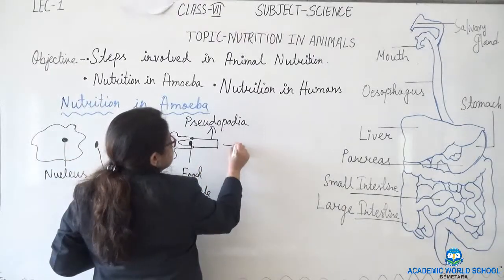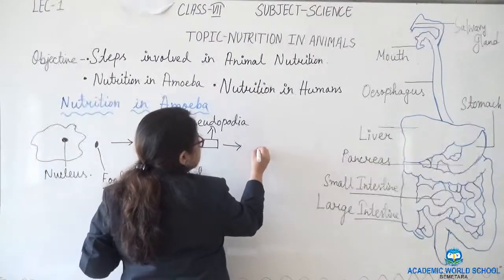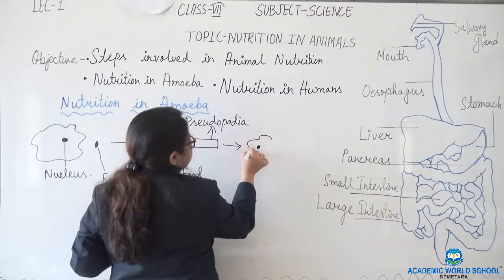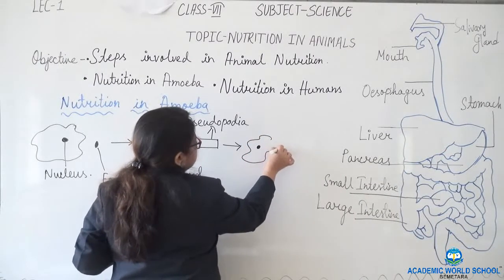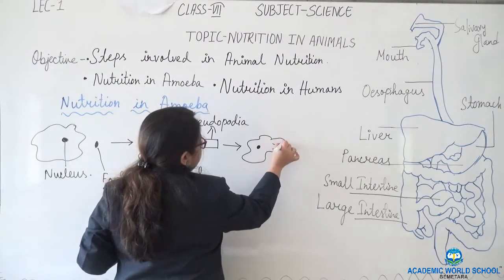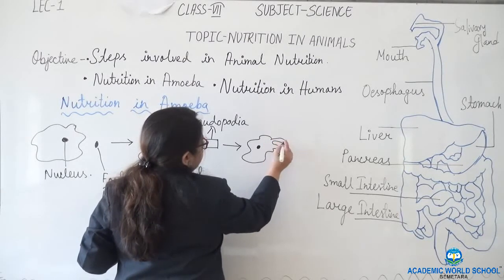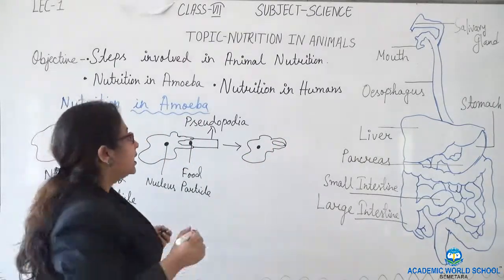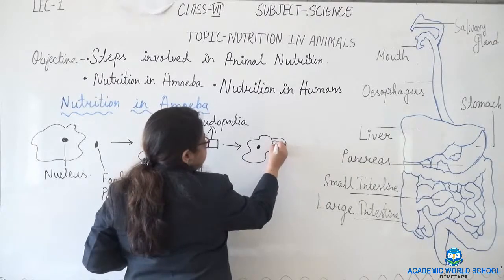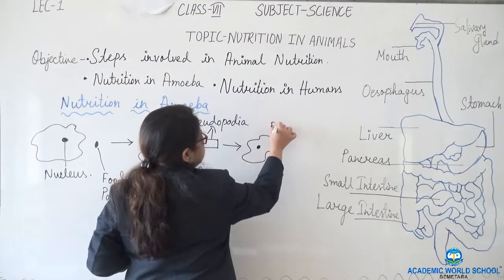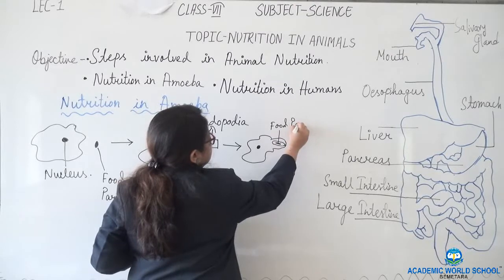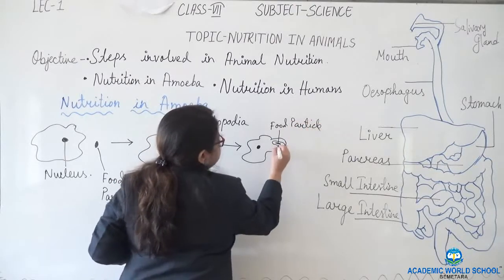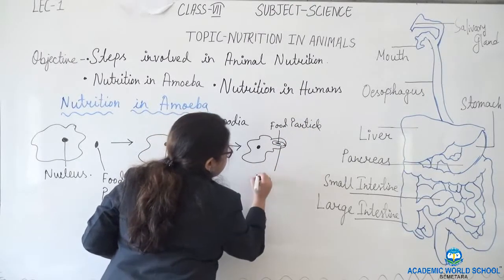What will be the third step? This is the nucleus. In the third step it engulfed the food particle, and this is known as vacuole.